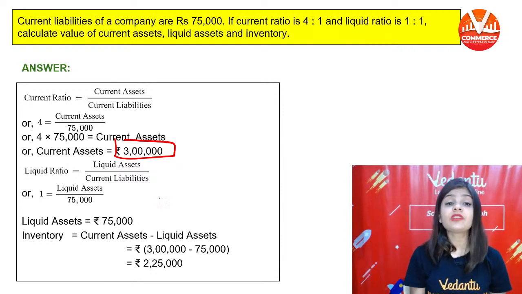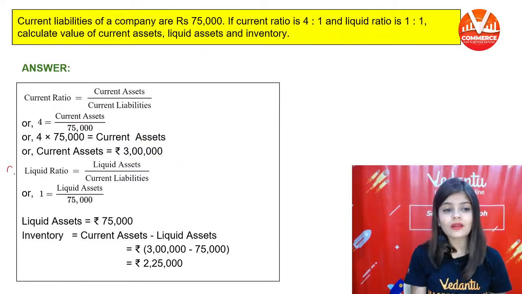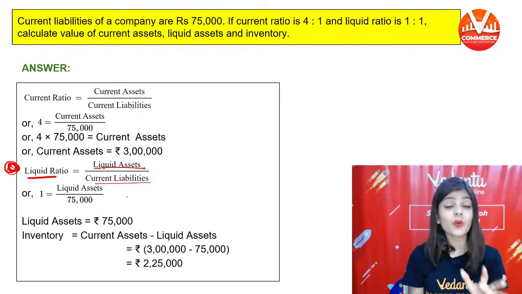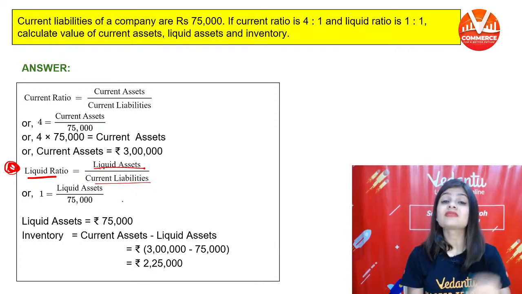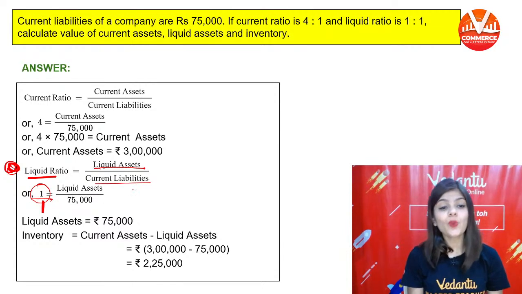Then similarly we will find out the value of liquid asset. ऐसे ही हम लोग liquid asset की value निकालेंगे. Write down the formula of liquid ratio. Liquid ratio is equal to liquid assets divided by current liability. Liquid assets are not given in the question. Liquid assets हमें find out करने हैं. So liquid ratio is 1:1. Liquid assets divided by current liability. Current liability is given 75,000.